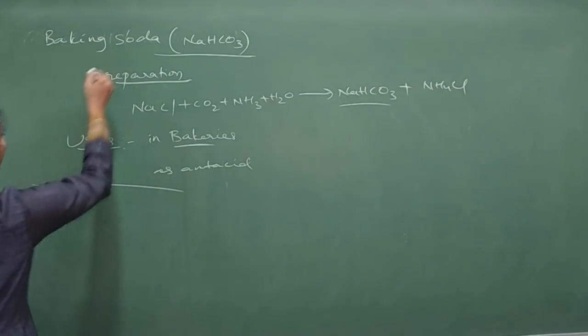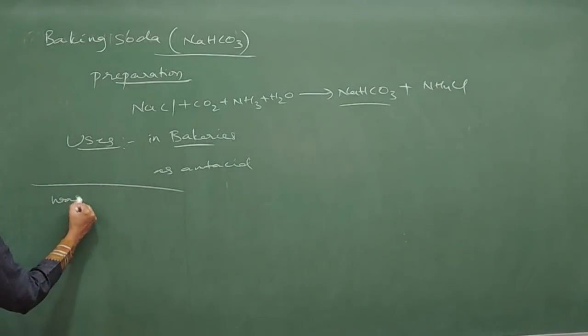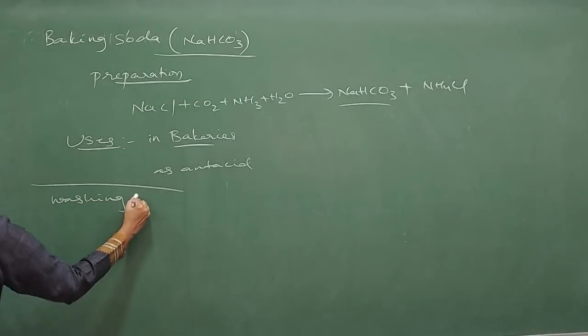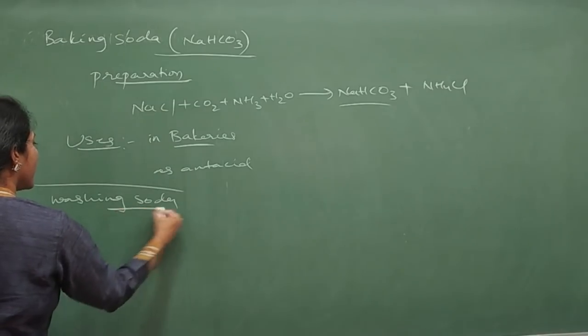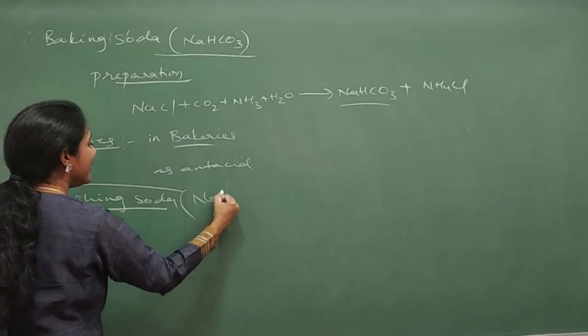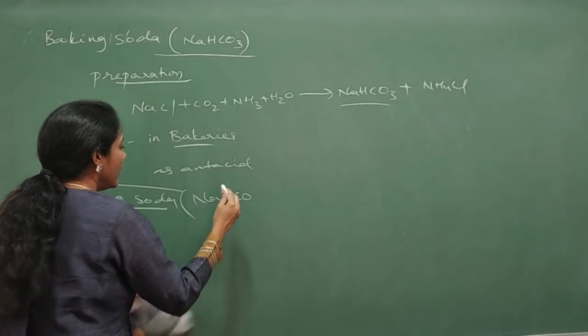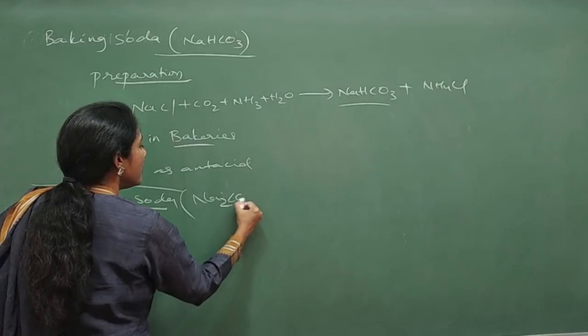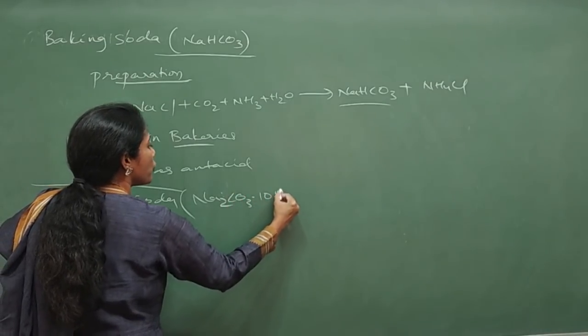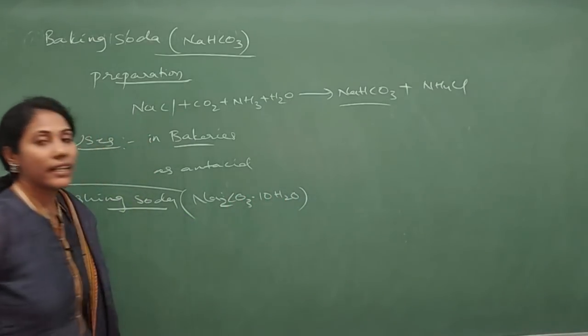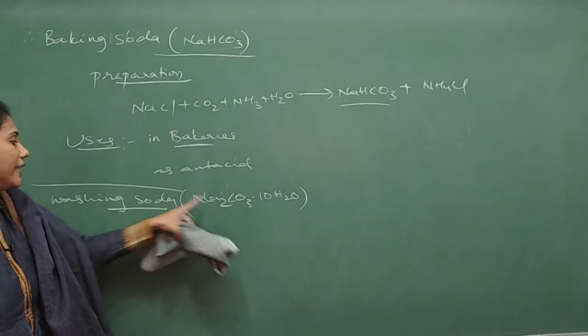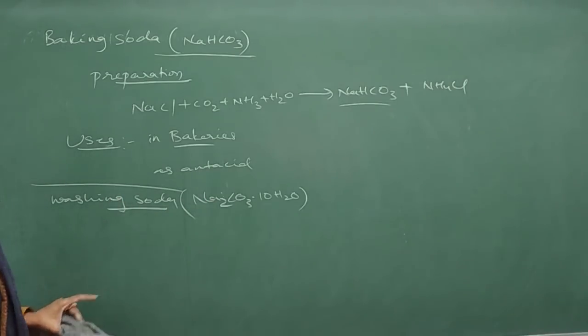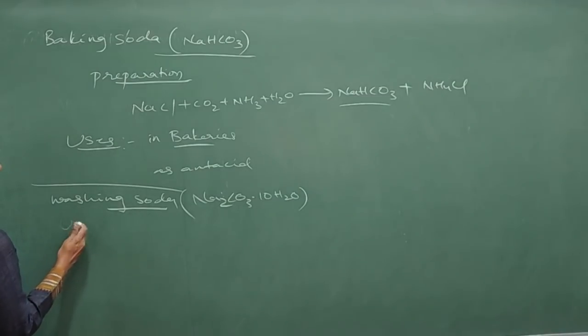And coming to the next one, washing soda. The formula is Na2CO3.10H2O, which is called washing soda, guys. Sodium carbonate is called washing soda, and its uses.